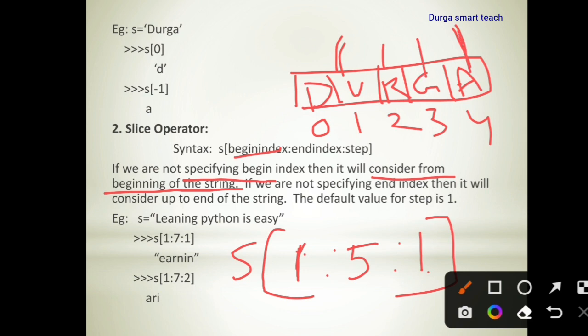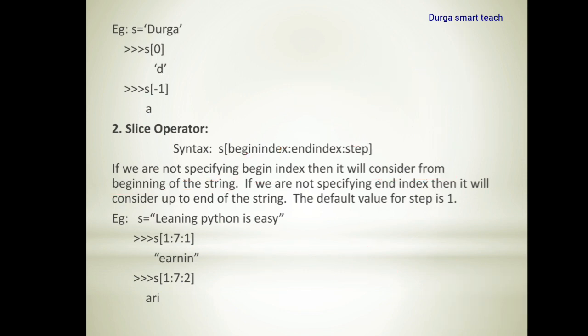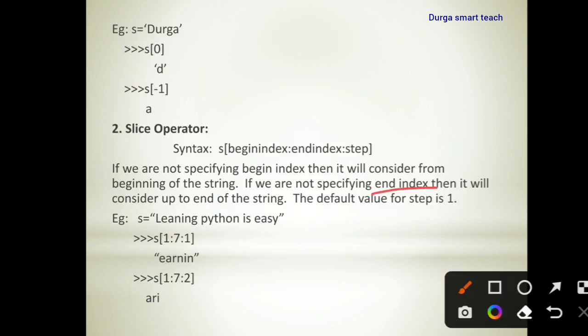In this way, from 1 to 4, these values you can access. If you are not specifying the end index, then it will consider up to the end of the string. The default value for step is 1. If you are not specifying any step, it will take the default value as 1.